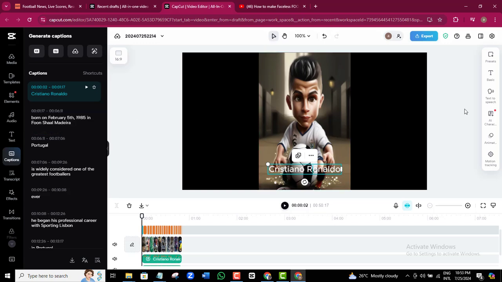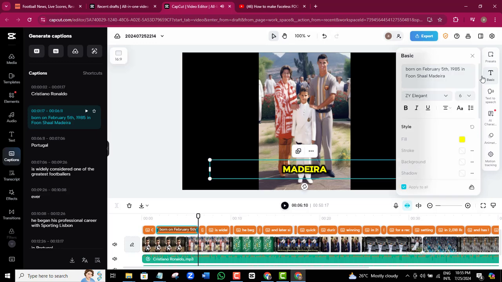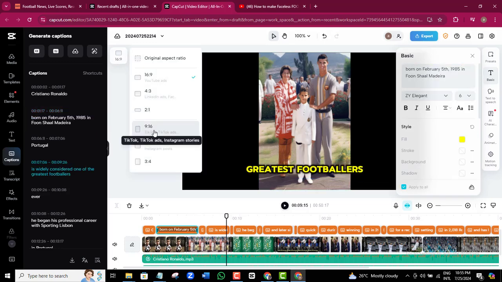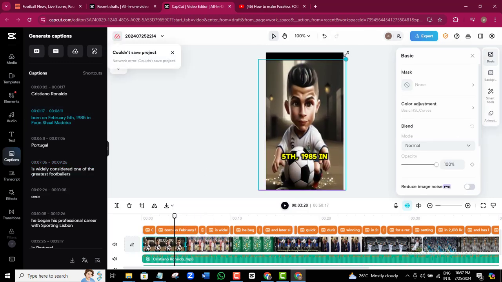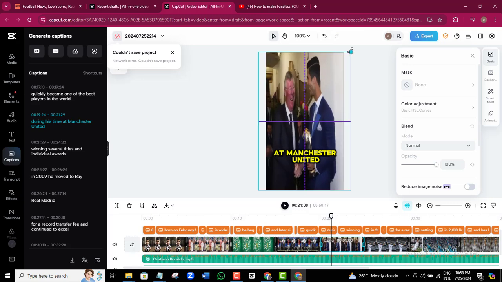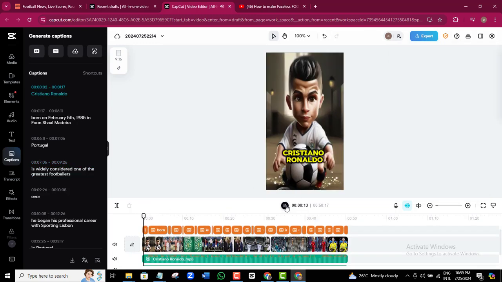First, go to the caption section under template and choose the one you prefer. Then click on it and then go back to the basic section here. Arrange the video ratio to 9:16 for a standard YouTube Shorts frame size, and then increase the image size to fit the screen properly. Increase the font size to your best choice. Okay, so let's see what our final video looks like.